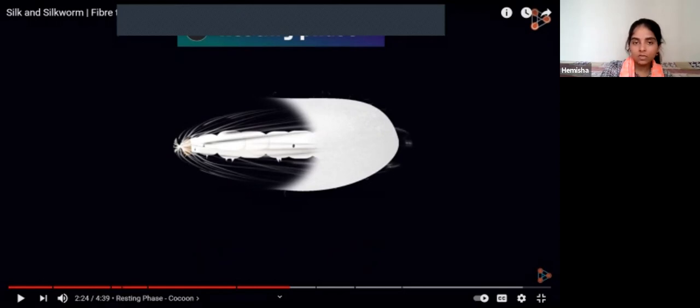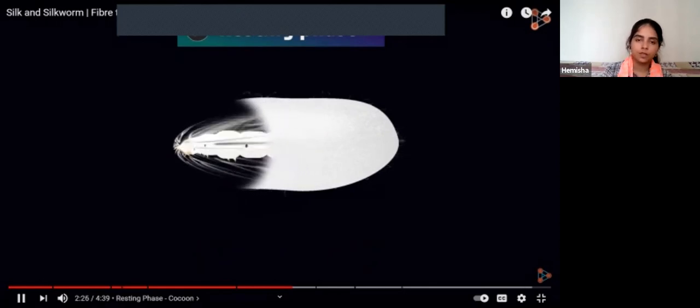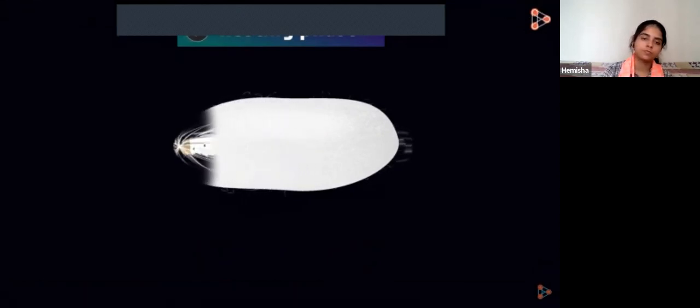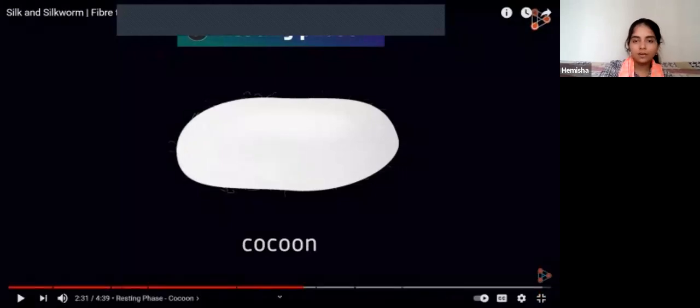Here you can see it completely covers their body. In this movement, a thick coat of threads gets formed around their complete body. This coat is called the cocoon. They are forming a safe structure for themselves, just like weaving, they are weaving and constructing their home. They are going to live inside, not permanently, but they are doing it because there is one purpose behind it. But this structure is known as the cocoon.